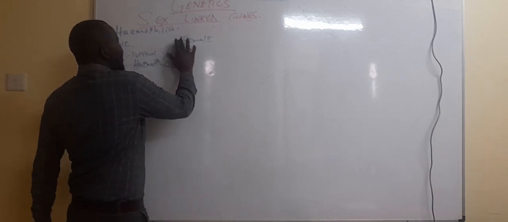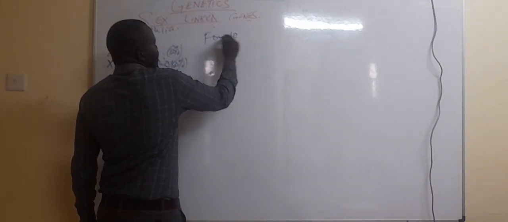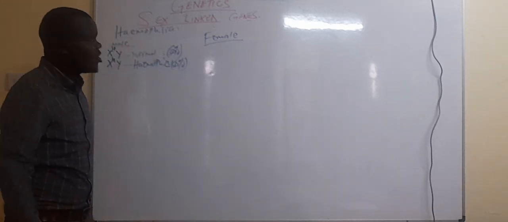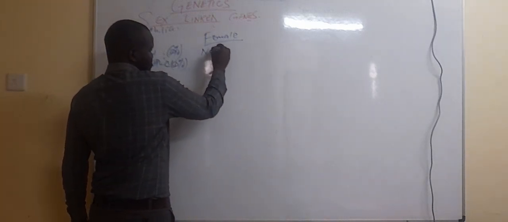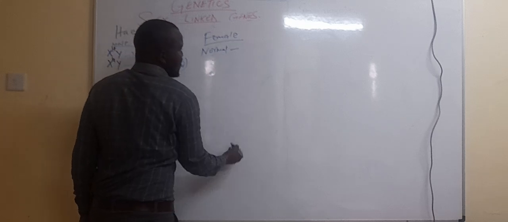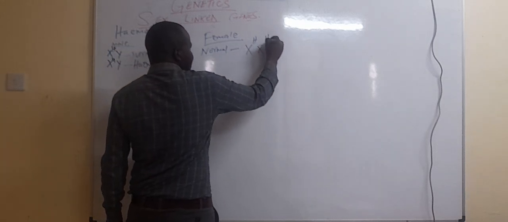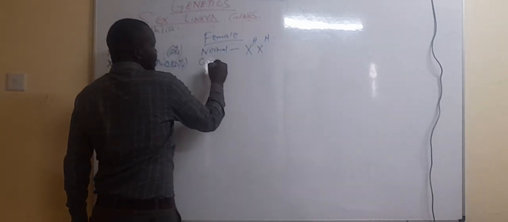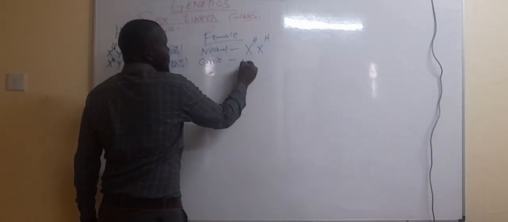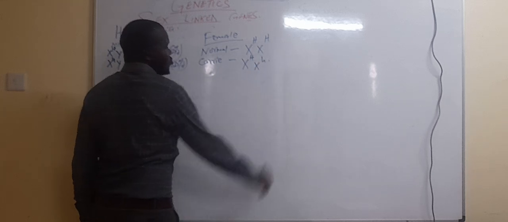Then on the female section now, we are speaking about the female. The female will have how many chances? You can either be a normal female, which is X^H X^H. Then we have a carrier female, which is X^H X^h.